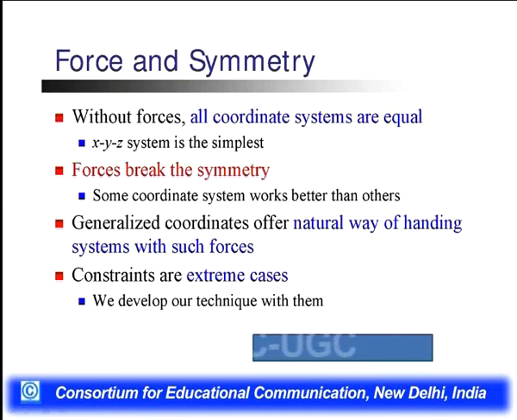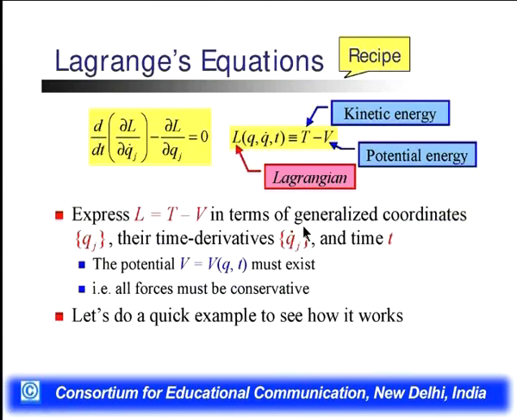Generalized coordinates offer the natural way of handling the system with such forces. Then constraints are extreme cases when we develop the techniques for the movement of the particle. For this, we define the Lagrangian equation, where we define the generalized coordinate, which is sandwiched in between the normal equations of classical mechanics.